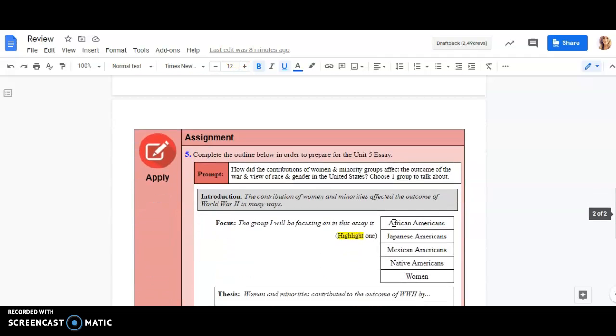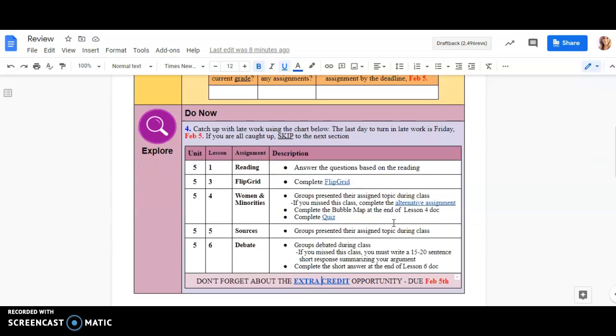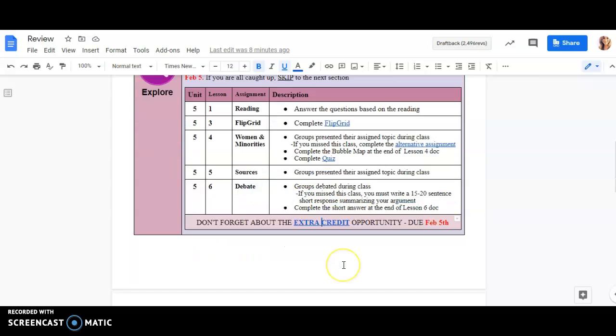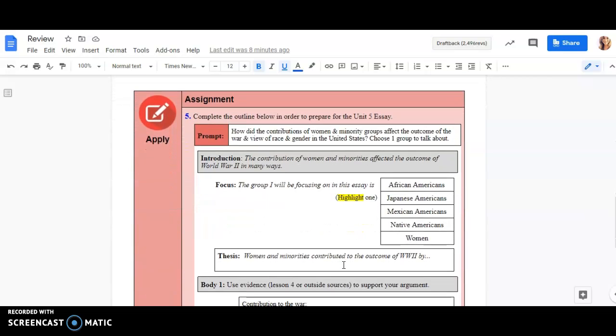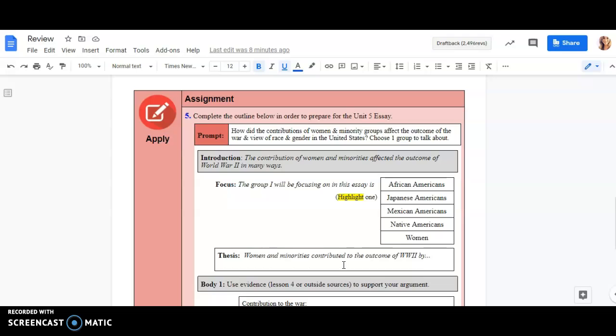If you scroll down, and you're all caught up with late work, you don't need to do anything else. You can skip this purple section and move over to the assignment. This is the main task for today. The assignment is the outline for the essay for the test, because we are completely done with the unit. The next thing we're going to do is an essay based on what we learned in this unit.